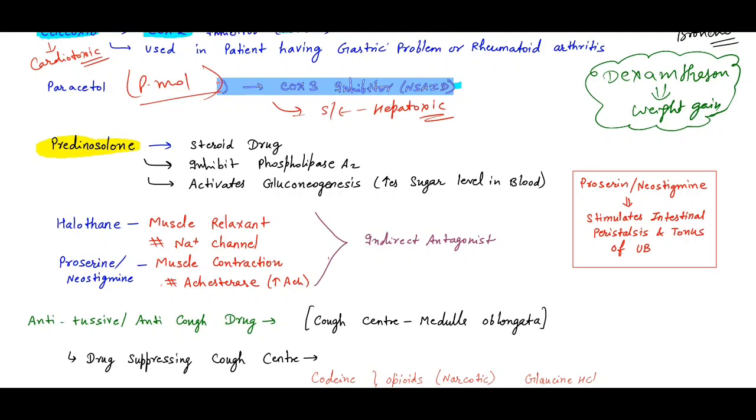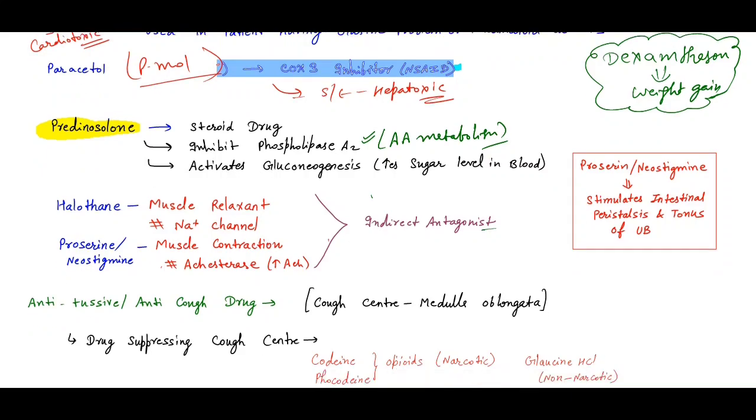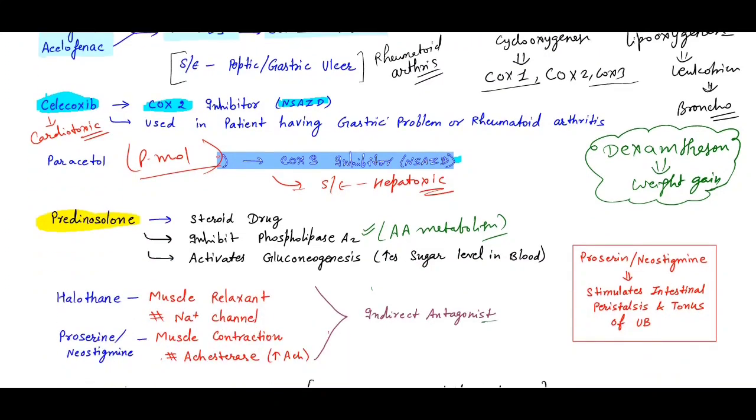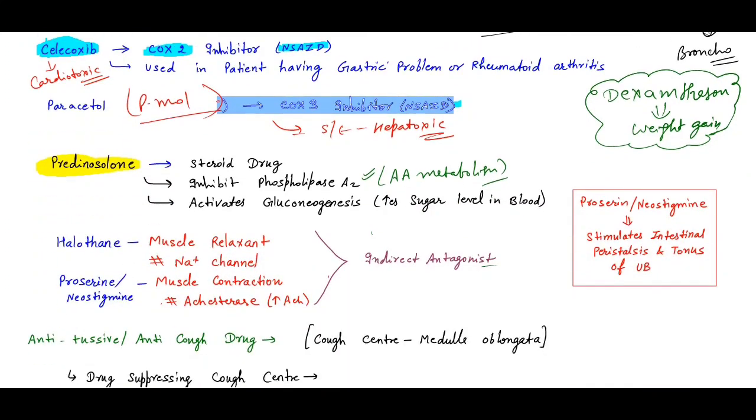And remember, prednisolone inhibits phospholipase A2, an enzyme involved in arachidonic acid metabolism. Then it activates gluconeogenesis, which increases the sugar level in the blood. Okay, so remember prednisolone. So we studied about the non-steroidal anti-inflammatory drugs and the steroidal anti-inflammatory drugs. So prednisolone is also a steroidal anti-inflammatory drug.